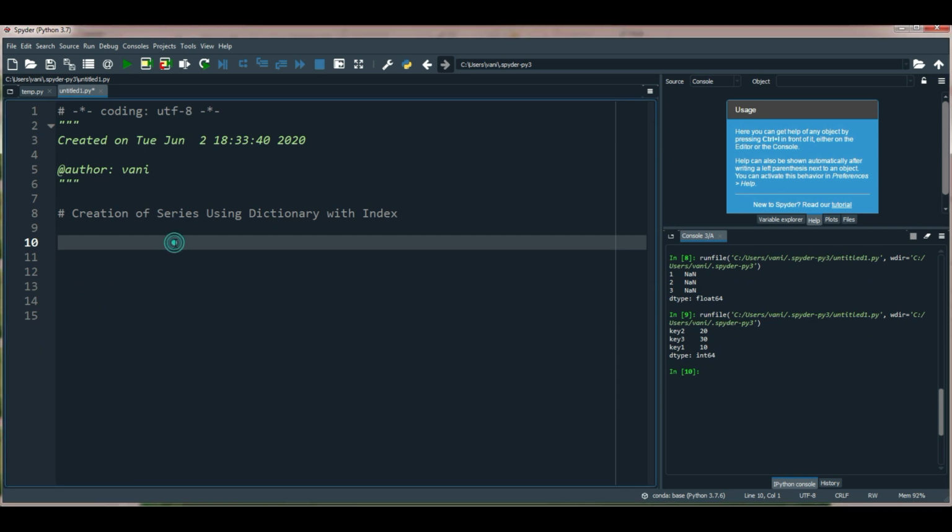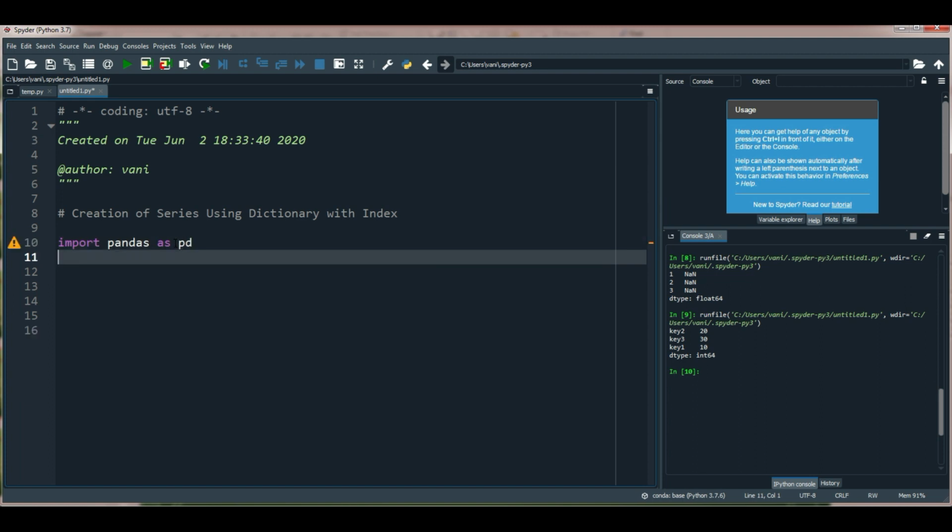Okay, so let's see practically how to create a series using a dictionary with index. Let me import the pandas package in my program. Import pandas as pd.